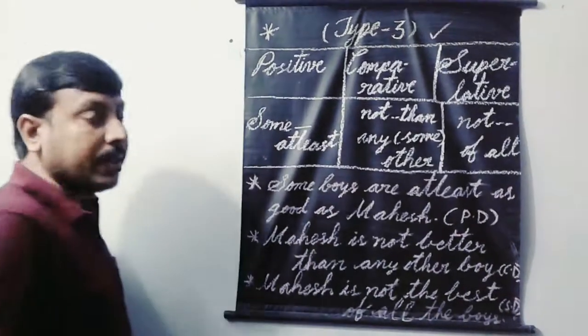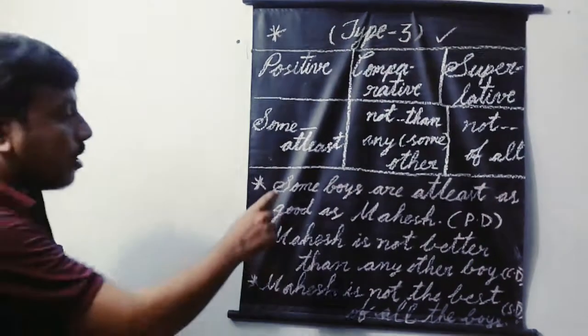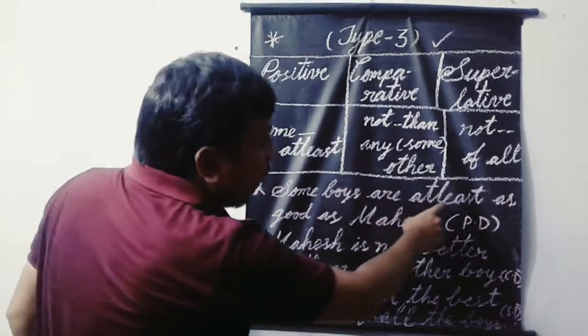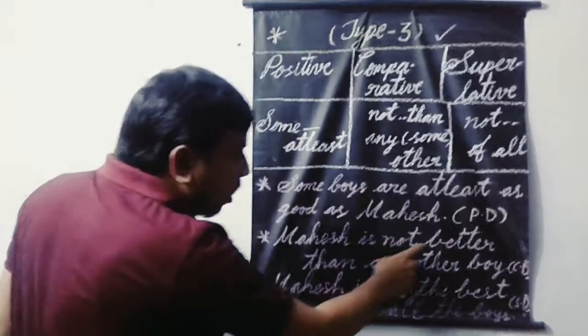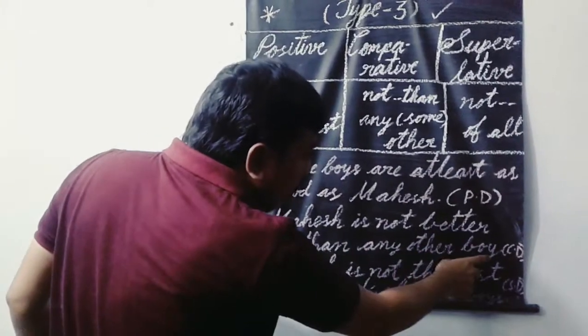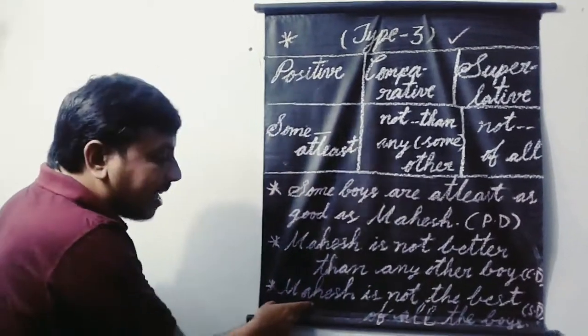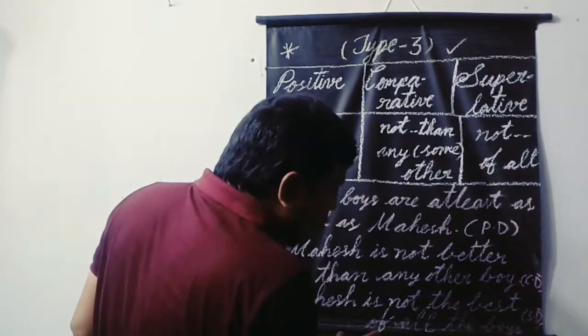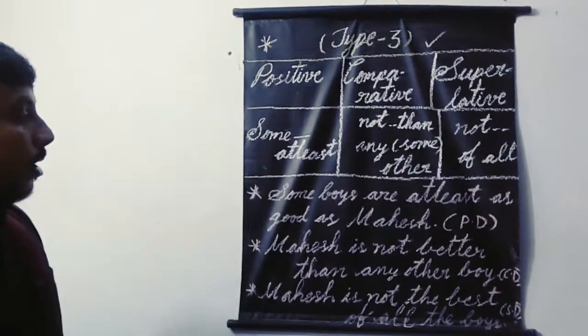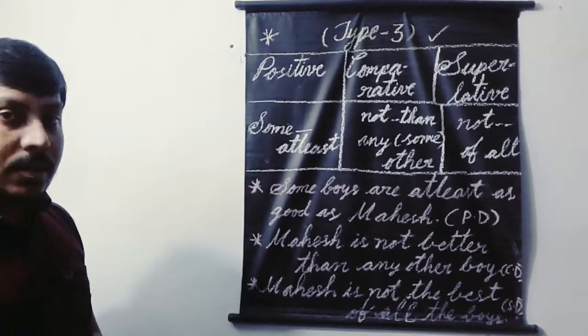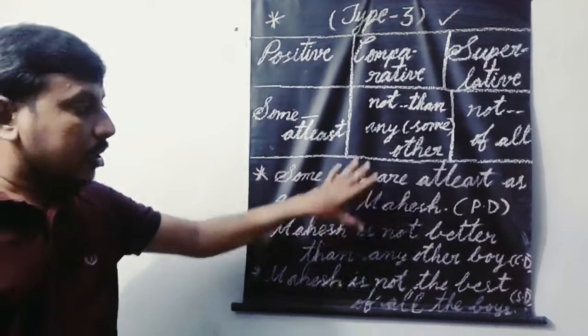This is superlative degree. Once again, some boys are at least as good as Mahesh, positive degree. Mahesh is not better than any other boy, comparative degree. Mahesh is not the best of all the boys, superlative degree. Now let us know the structures of all these degrees.